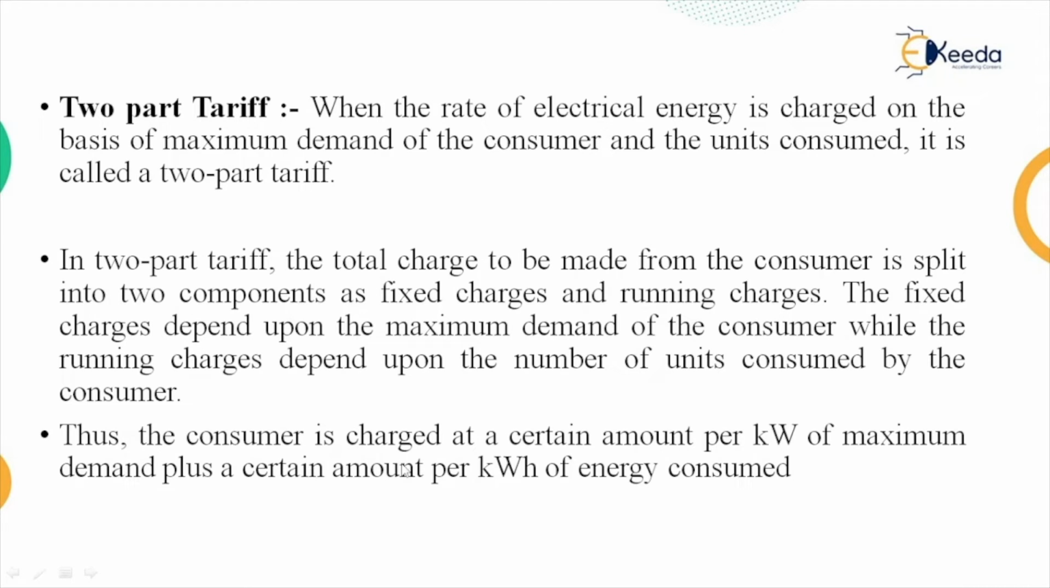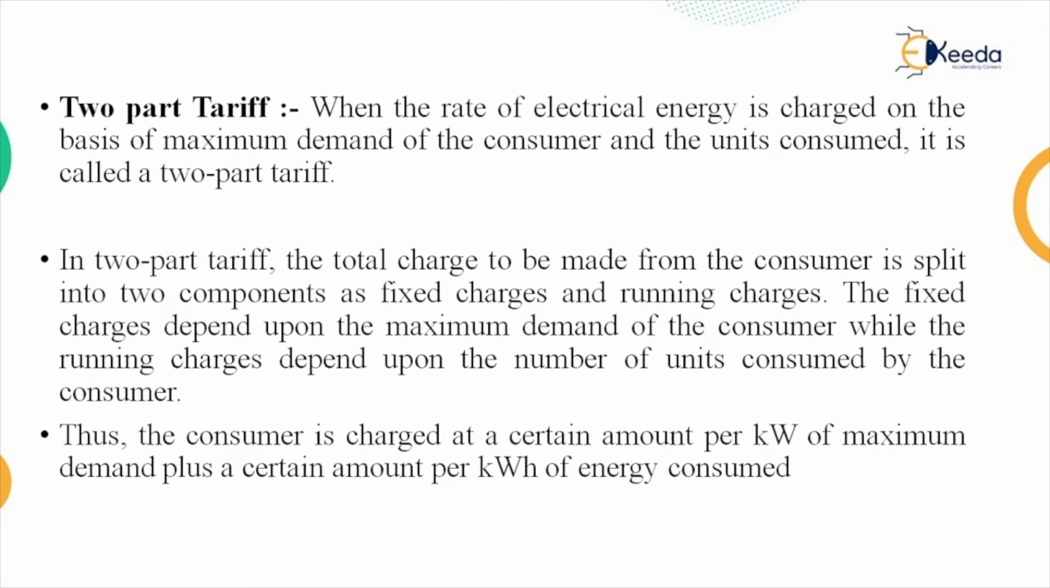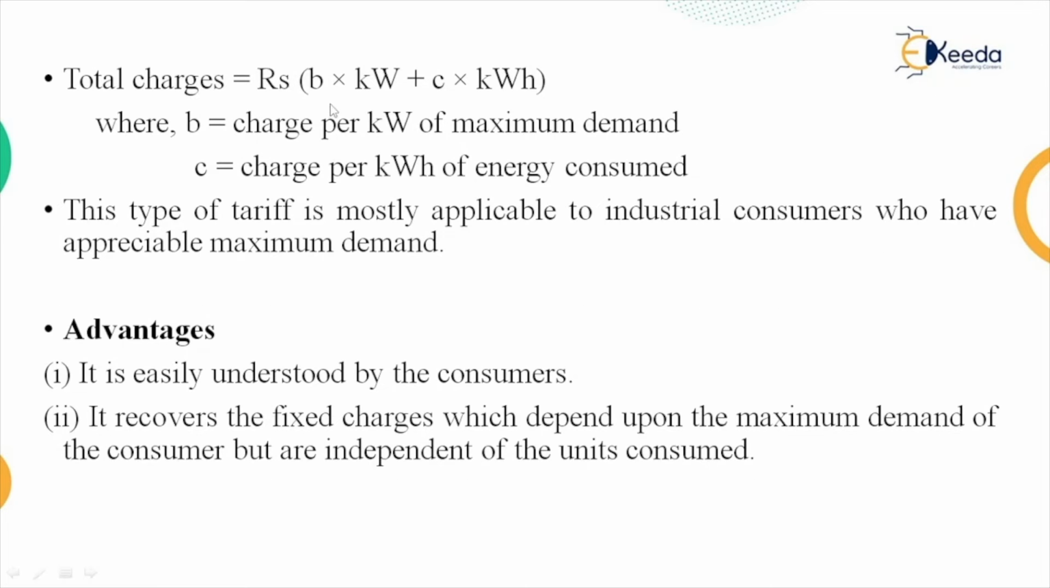Thus the consumer is charged at a certain amount per kilowatt of maximum demand plus a certain amount per kilowatt hour of energy consumed. So the total charges in the two-part tariff will be given as: total charges equal to rupees B into kilowatt plus C into kilowatt hour, where B is the charge per kilowatt of maximum demand, and C is the charge per kilowatt hour of energy consumed.